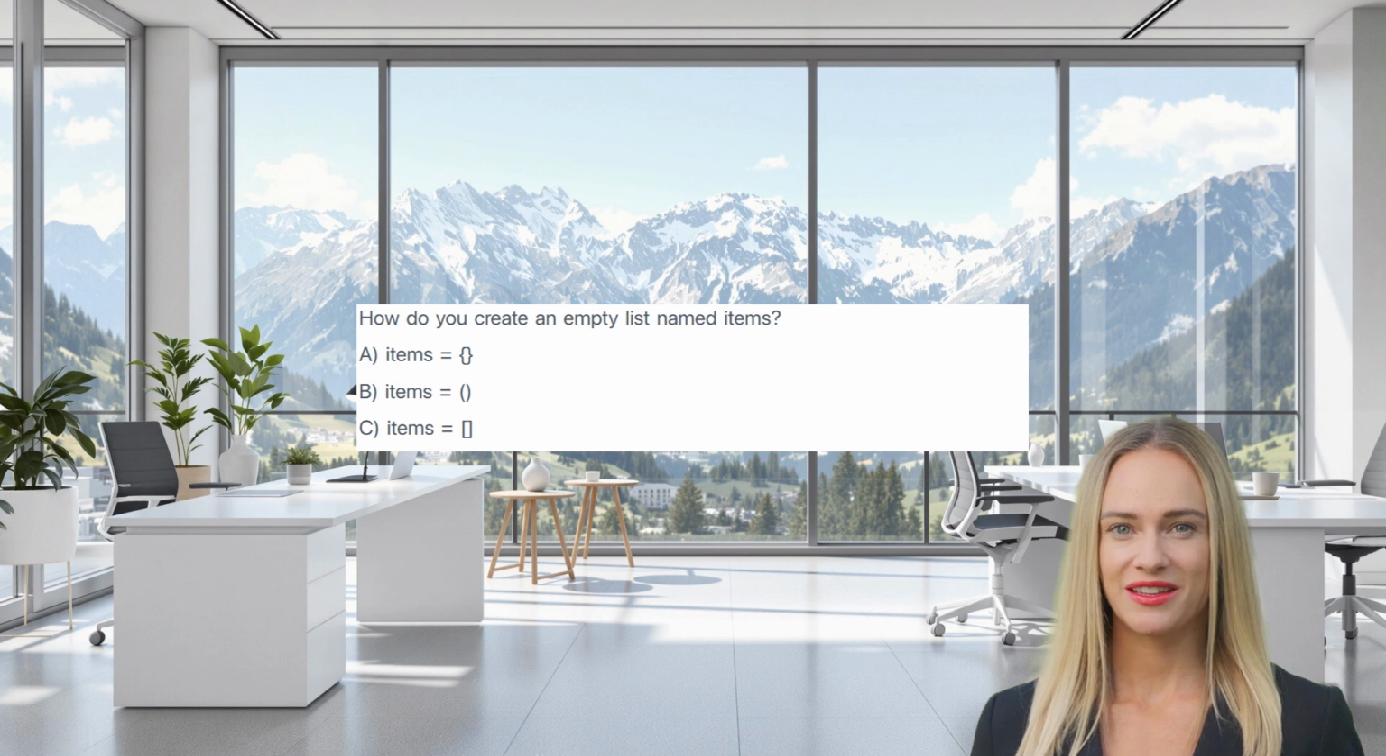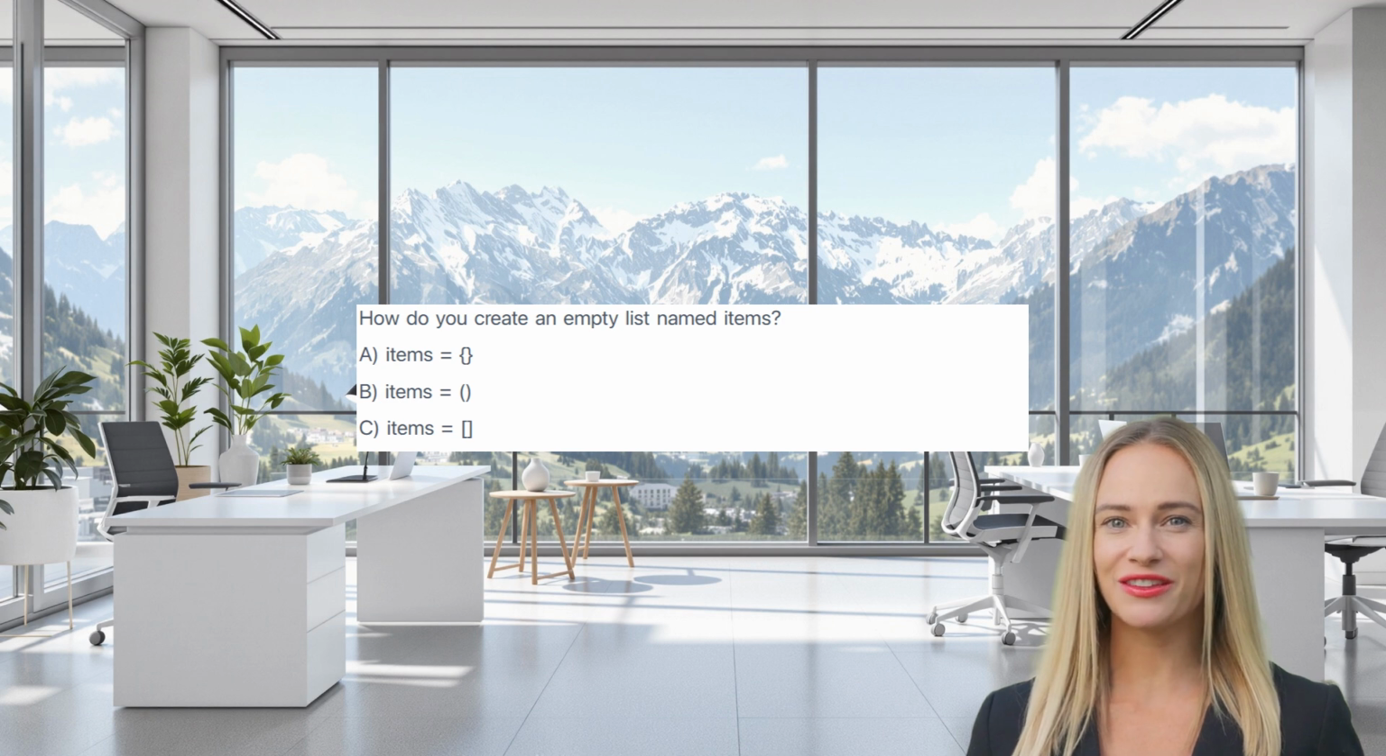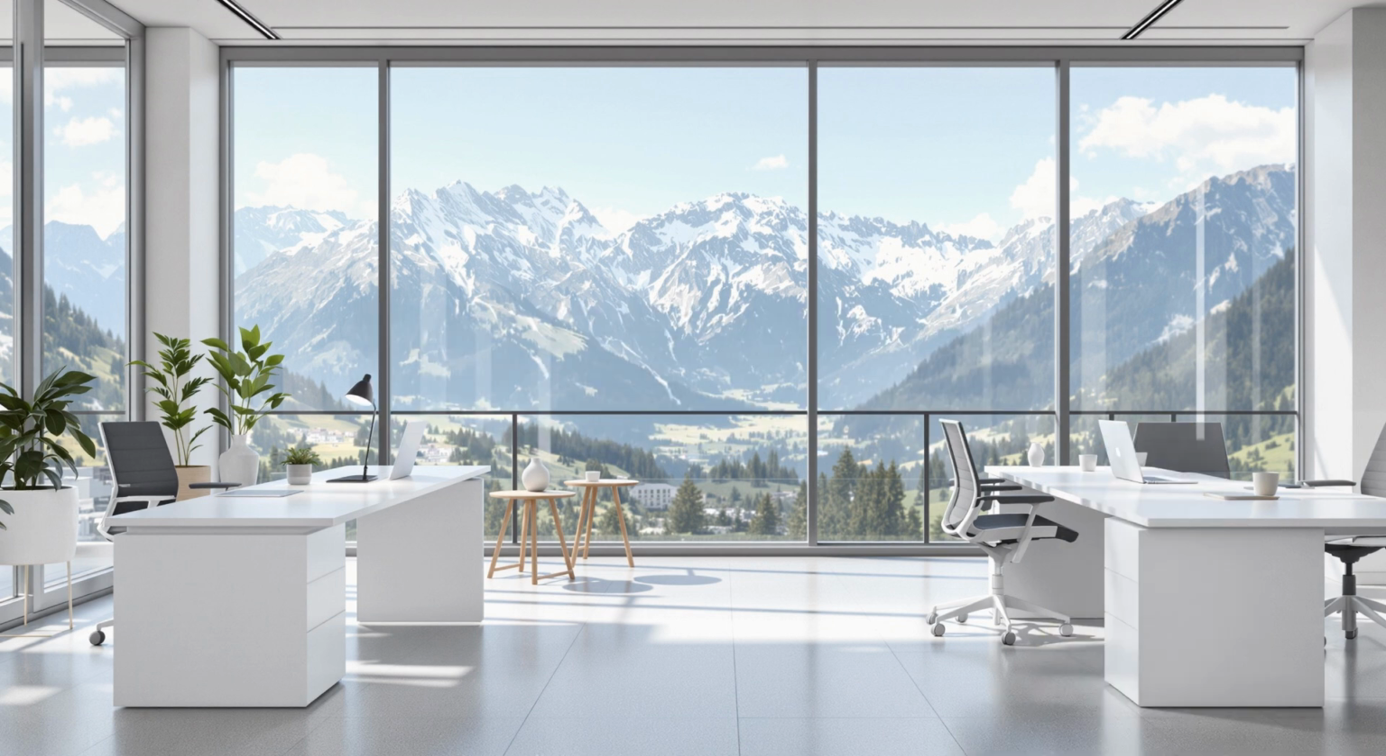How do you create an empty list named items? A, B, or C? The correct answer is C. Empty lists are created using empty square brackets. A, yes, no. B, 0, 1. C, true, false. D, on, off. The correct answer is C, true, false. Booleans represent truth values.